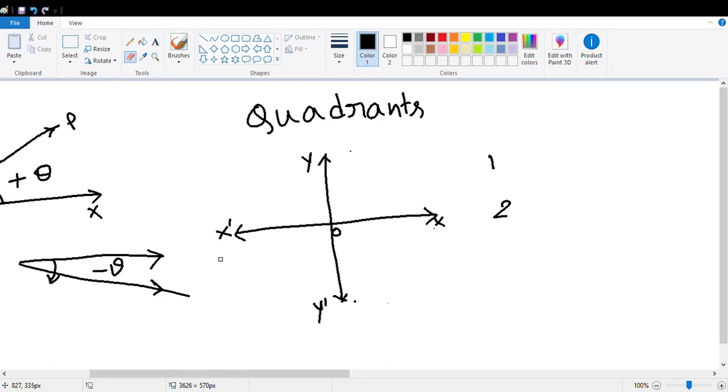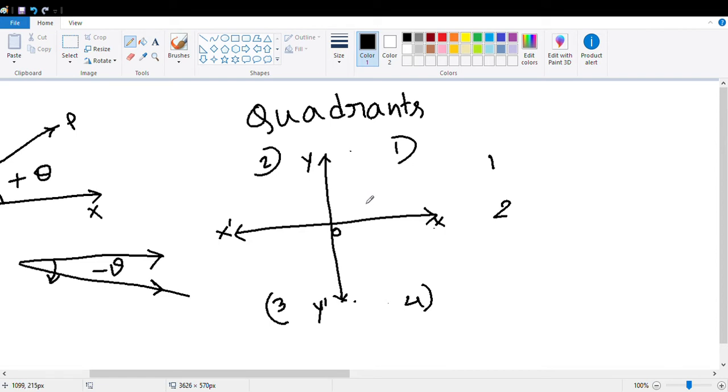From this picture, you can see there are 4 compartments. Compartment 1, compartment 2, compartment 3, and compartment 4.